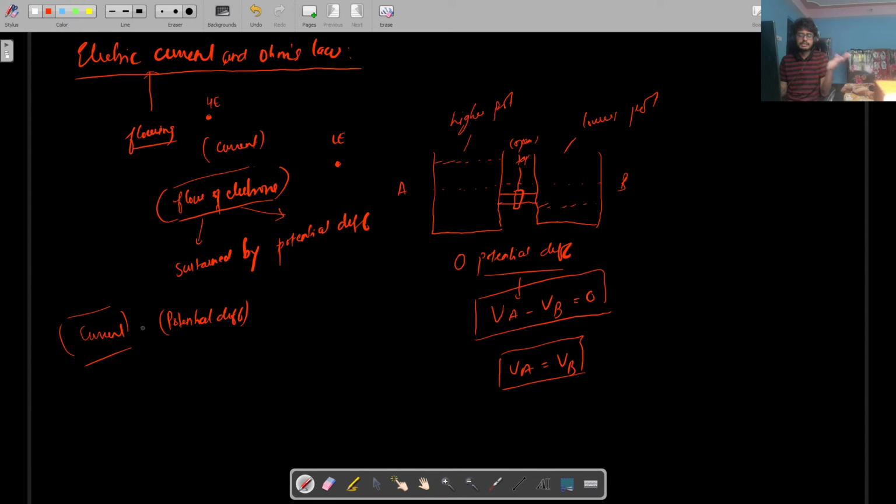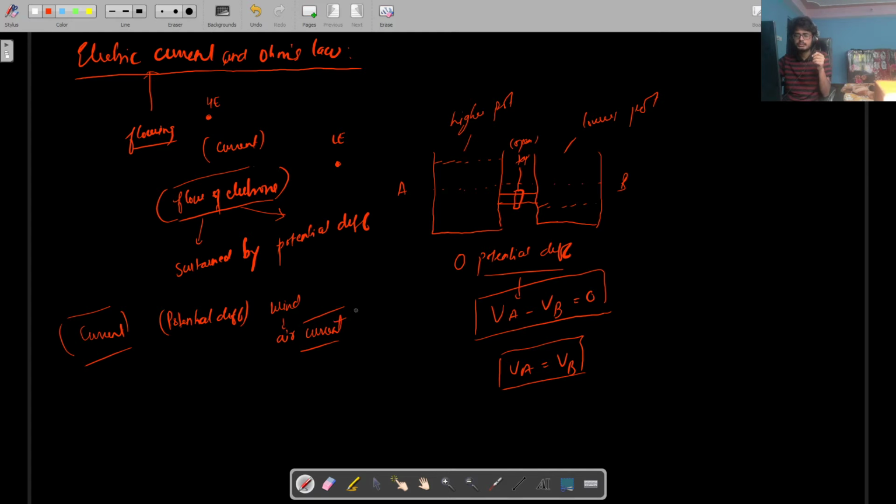So since there is a difference in potential, there will be flow of air from one region to another, and that is known as wind, right? We call the flow of air as wind. So that is actually air current. Wind is a colloquial term used for a scientific term known as air current. So here we also have current.